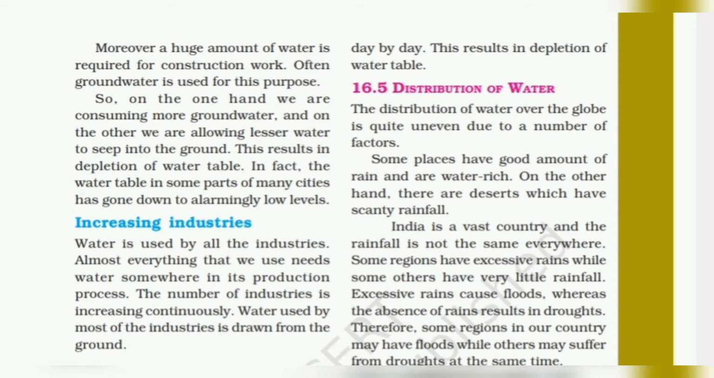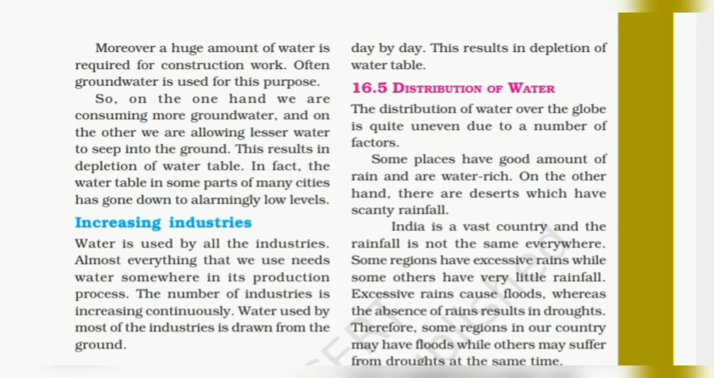India is a vast country and the rainfall is not the same everywhere. Some regions have excessive rains while some others have very little rainfall. Excessive rain causes floods, whereas the absence of rain results in droughts. Therefore, some regions in our country may have floods while others may suffer from droughts at the same time.